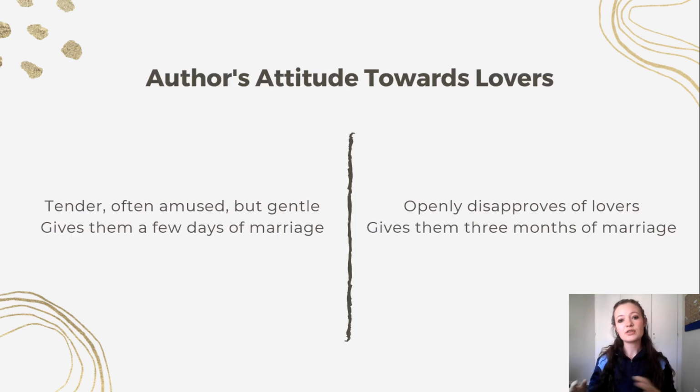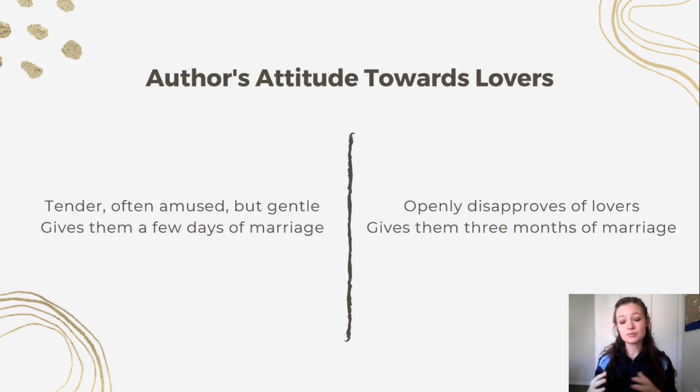Now, we need to look at how the authors view the lovers. What is their attitude towards the lovers? And so Shakespeare, he's very tender and often amused in the way he speaks about the lovers and the way he makes their interaction. And it's always a very gentle, loving interaction. And he actually gives them a few days of marriage until they die.